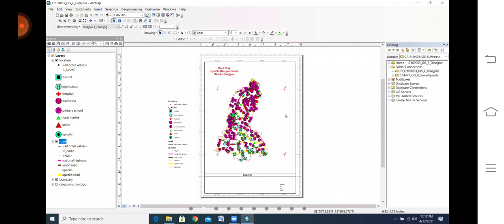Because if anyone wants to delete your file, he or she cannot do it directly, because you have already given protection. So I think everything is now clear.